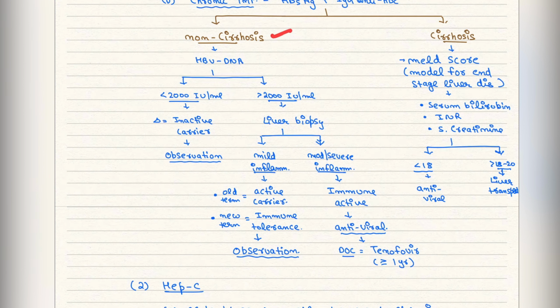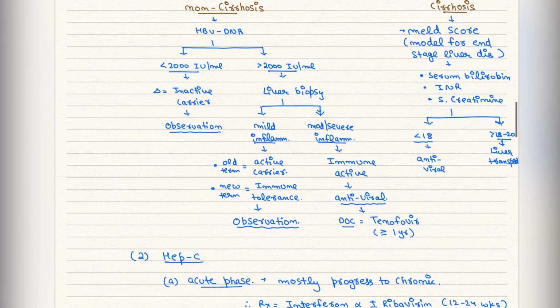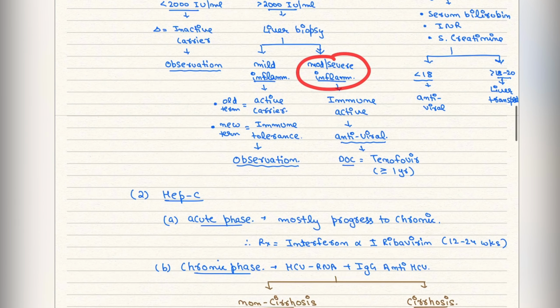If it is non-cirrhosis, then we will look for quantitative replicative marker, that is HBV DNA. Its value is going to be found. If it is less than 2000, then it is an inactive carrier. We will look for observation. If it is more than that, then we will go for liver biopsy. In liver biopsy, if it is mild inflammation, then it is active carrier, observation will be done. If it is moderate to severe inflammation, antiviral drugs, that is tenofovir, will be given for more than 1 year.